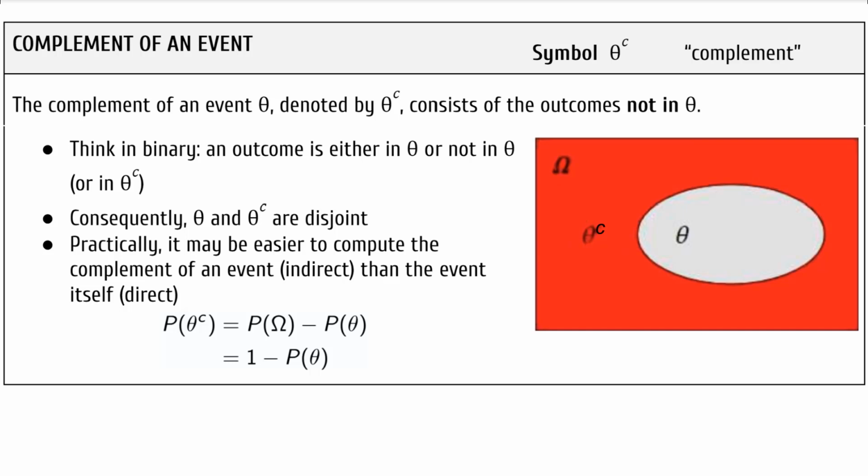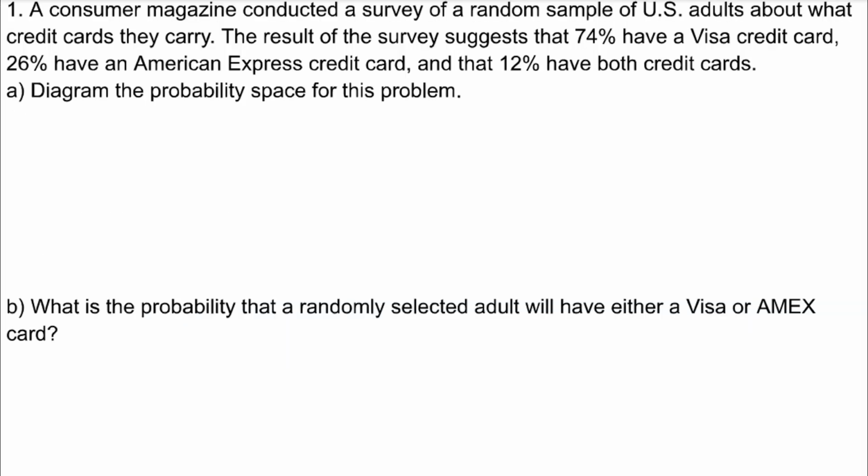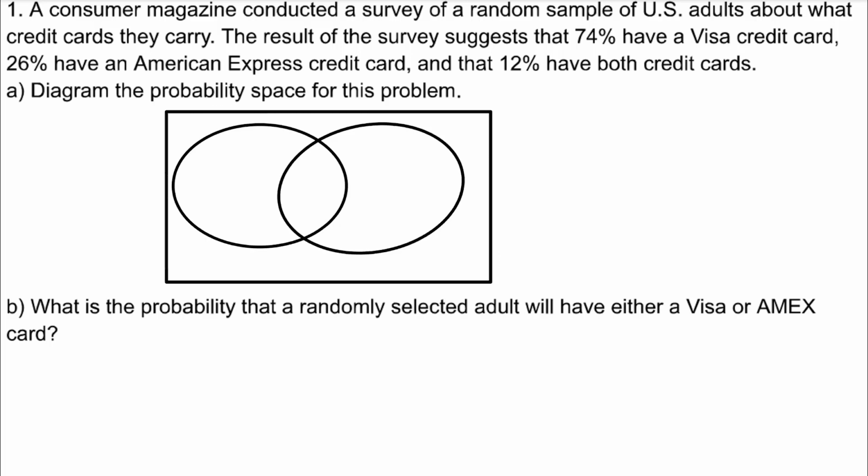We already know that the probability of all possible outcomes is 1, the decimal version for 100%. So the probability of theta complement is equal to 1 minus the probability of theta. For example 1, a consumer magazine conducted a survey of a random sample of US adults about what credit cards they carry. The result of the survey suggests that 74% have a Visa credit card, 26% have an American Express credit card, and that 12% have both credit cards. Diagram the probability space for this problem.